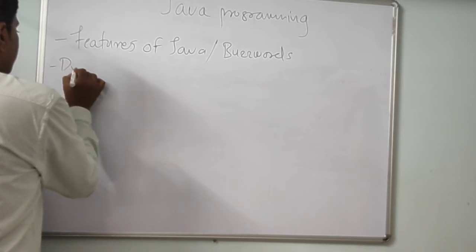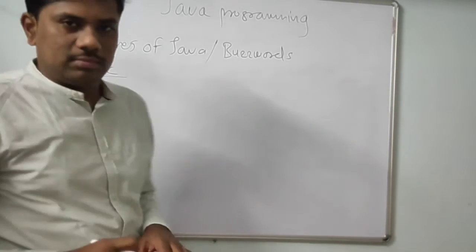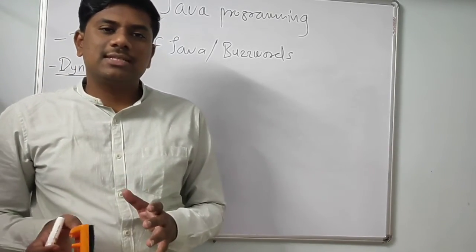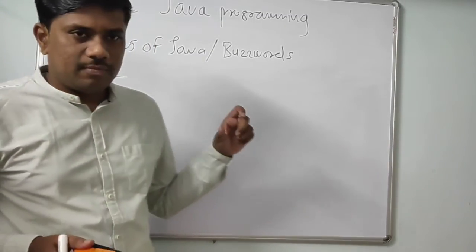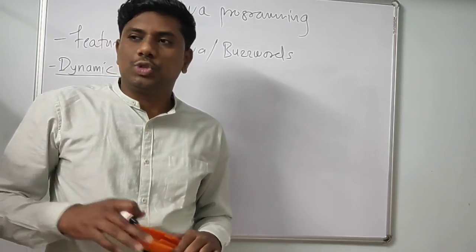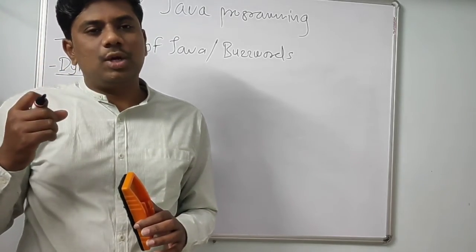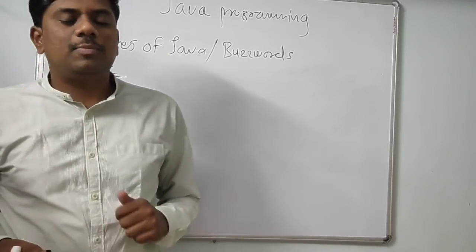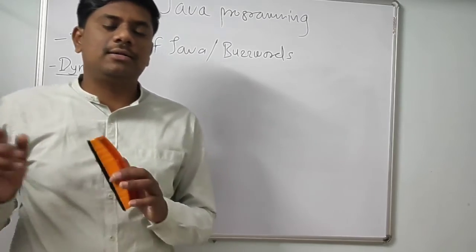Next one is that Java is a dynamic programming language. It allows us to load classes, interfaces or methods at runtime. If we import a package, at runtime it will load the package. That means from the package we can load the classes and interfaces at runtime. That facility is there with the help of Java. So Java is dynamic, and that's why.